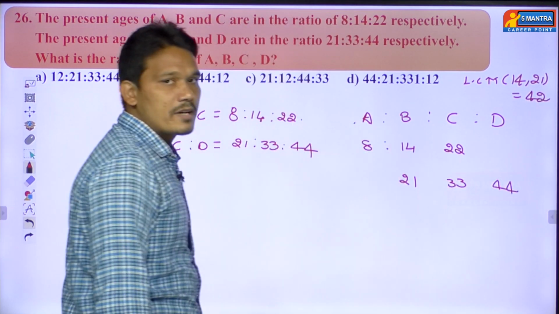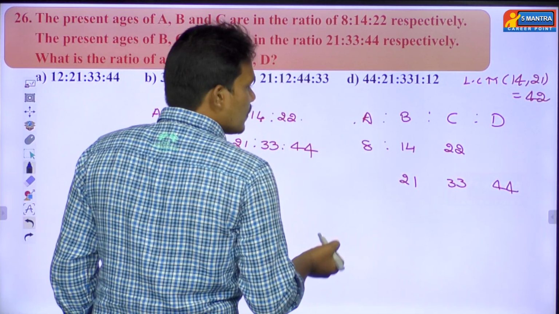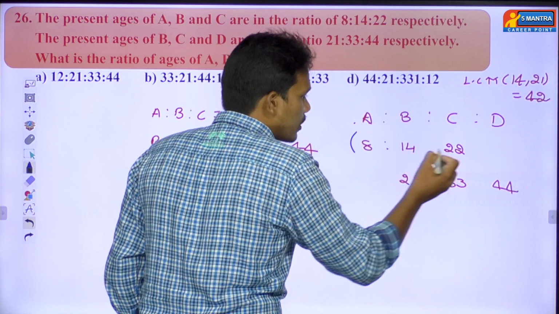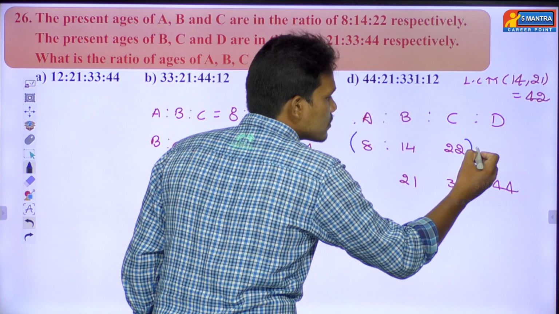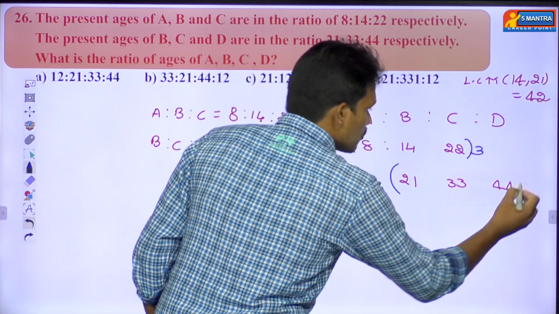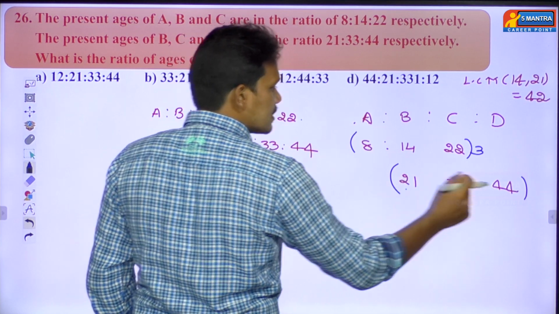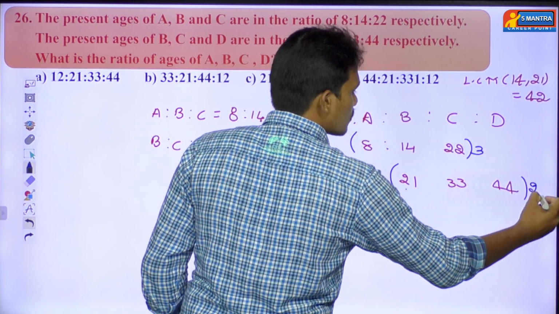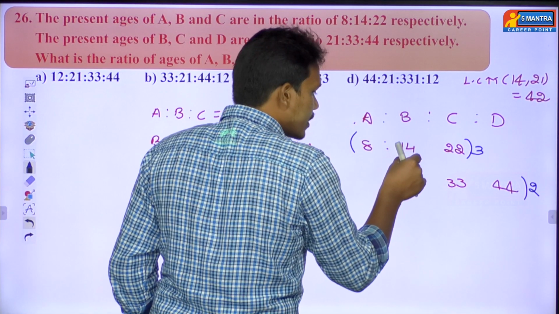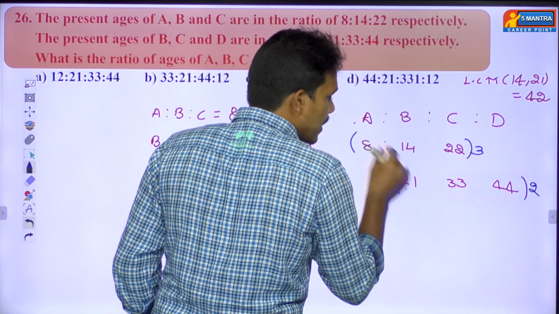To make this 14 as 42, you have to multiply the entire ratio by 3, because 14 3s are 42. In the same way, to make this 21 as 42, you have to multiply the entire ratio by 2. Then only you get the B term as 42 and the second term also 42.